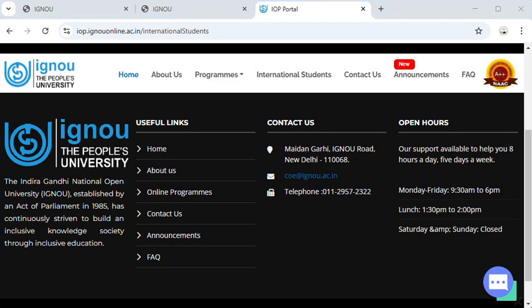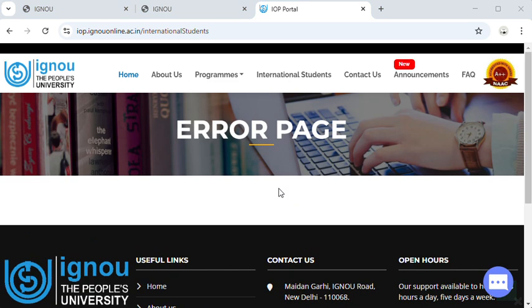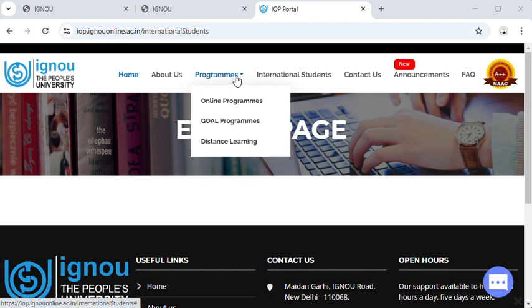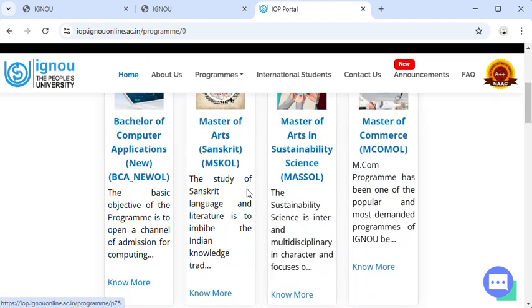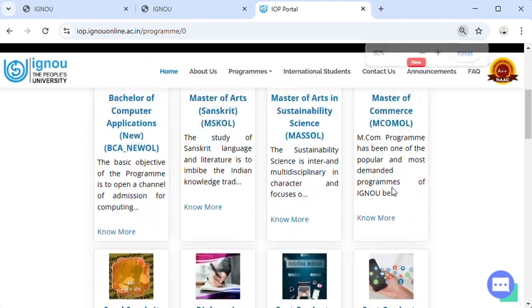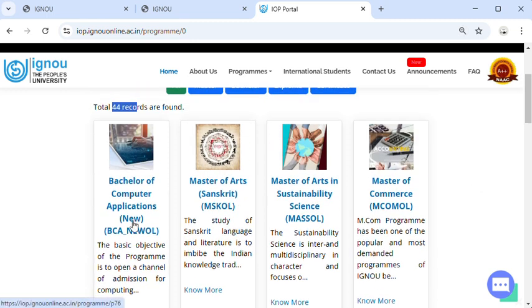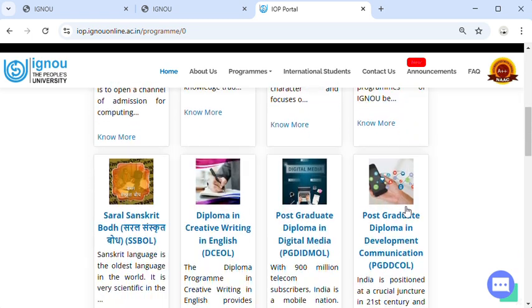Friends, many programs are offered to students as online programs, distance learning programs. In total, 44 records are found. 44 programs are offered online to the international students, such as bachelor degree in computer application, master degree in Sanskrit, master degree in sustainability science, master degree in commerce,